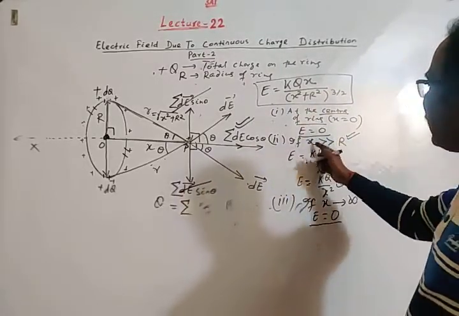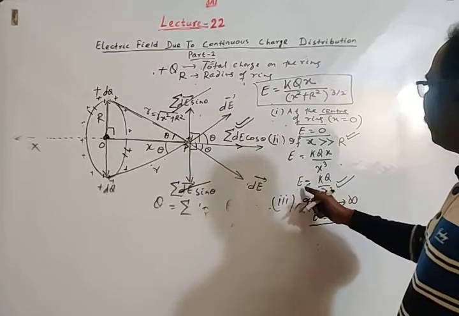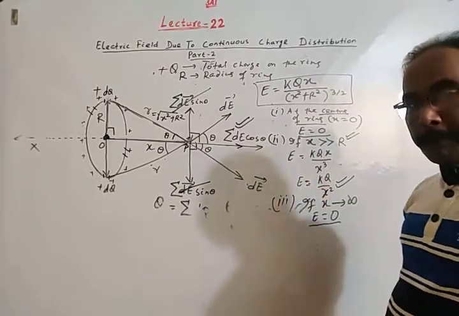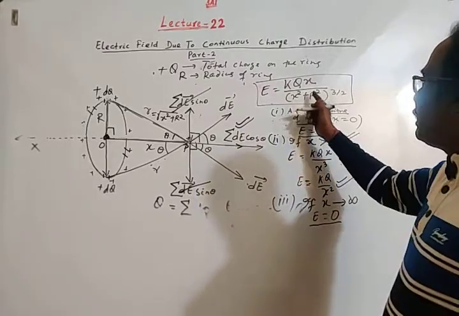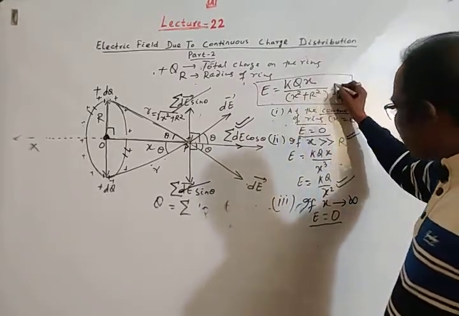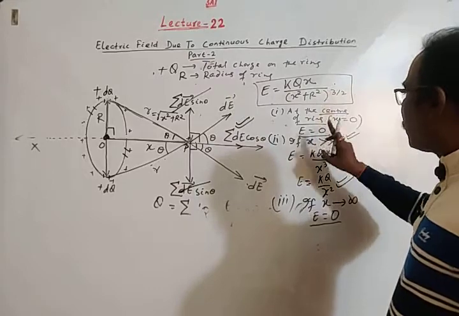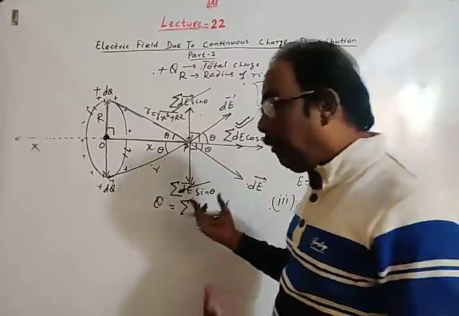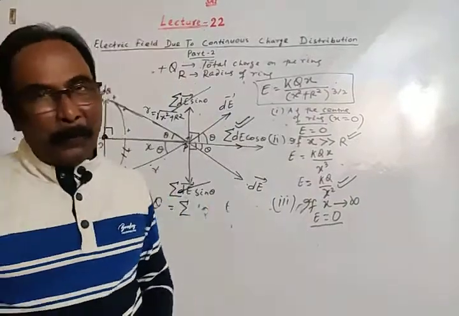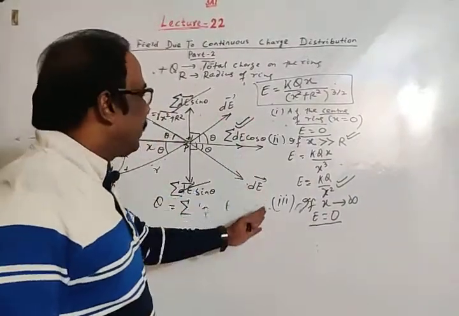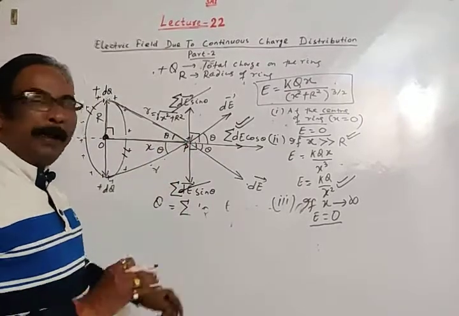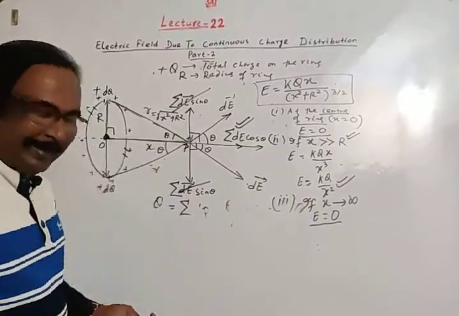If X is much greater than R, then electric field is KQ by X square, as in case of a point charge. If X is comparable to R, then this is the formula of electric field. At the center of the ring, electric field is 0. At infinity, electric field is 0. This is about electric field on the axis of a ring. Then the required graph.